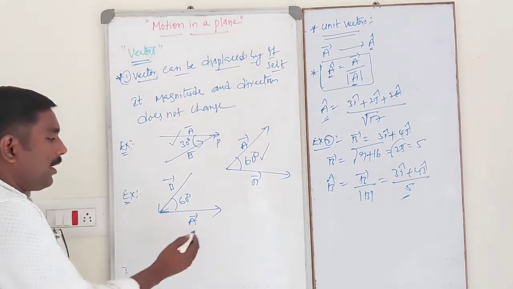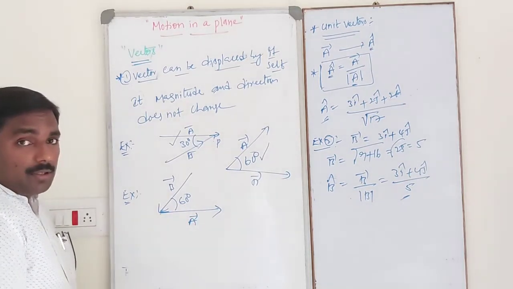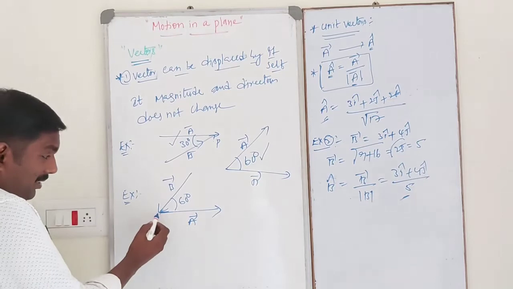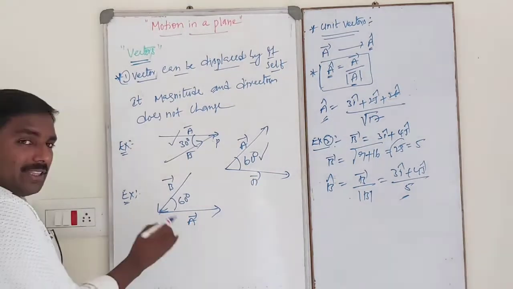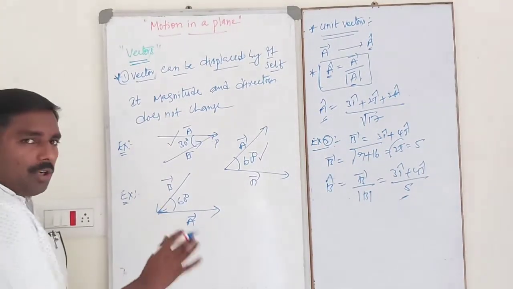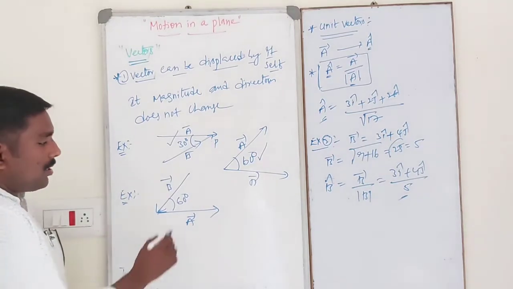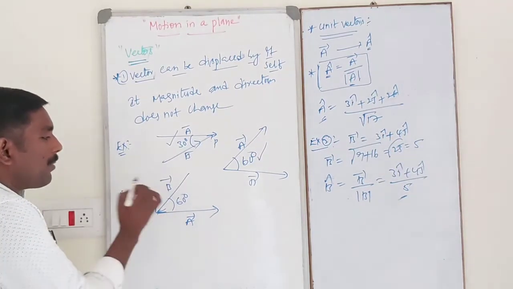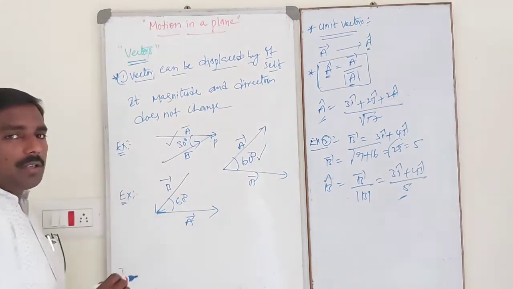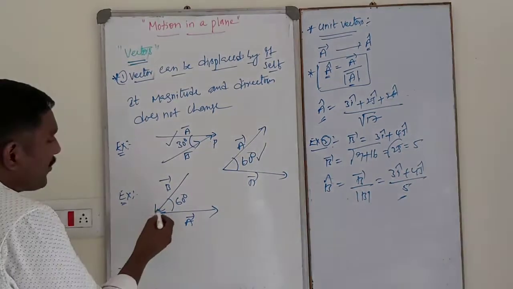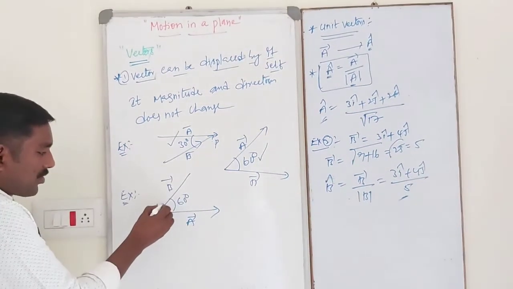It is not 60. Why? In this case, head coincides with tail. So in this method, what should we do here? We should not measure it directly. This is the angle between A bar and B bar, vector A and vector B, it is not 60. So what should we do? So the vector B will be extended like this.